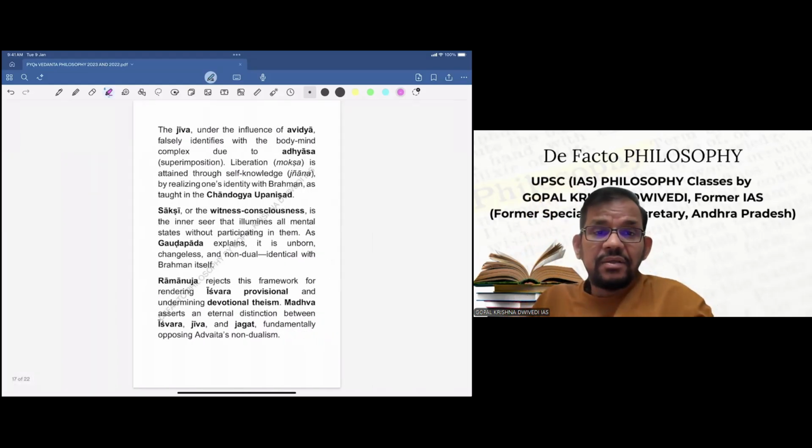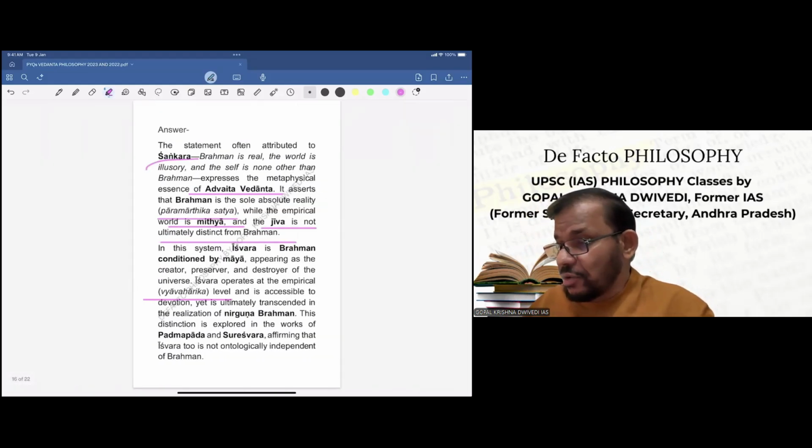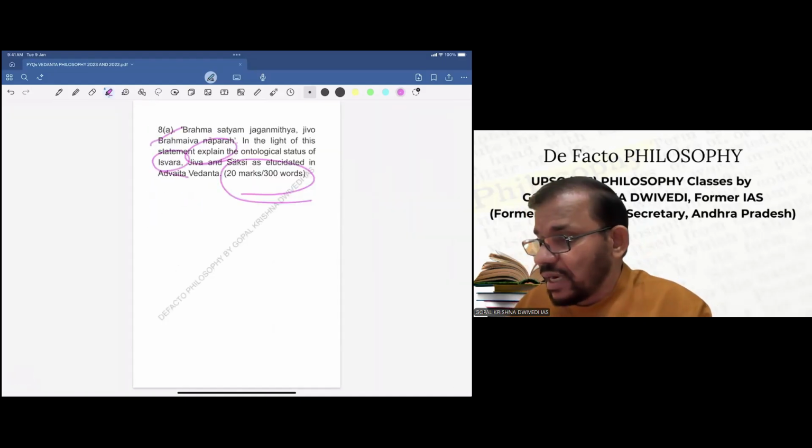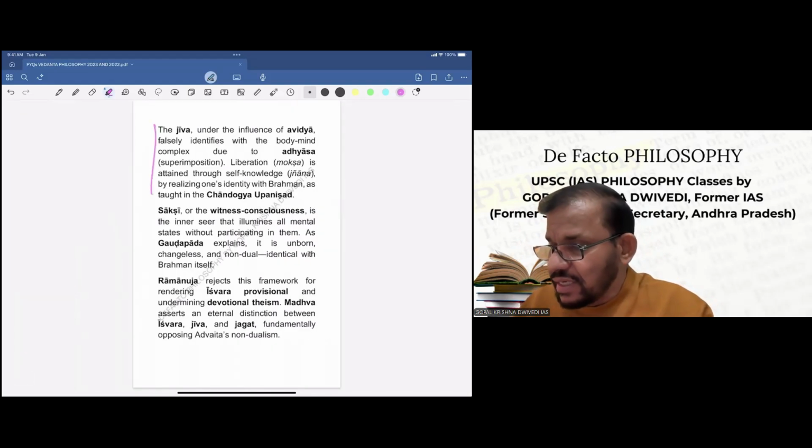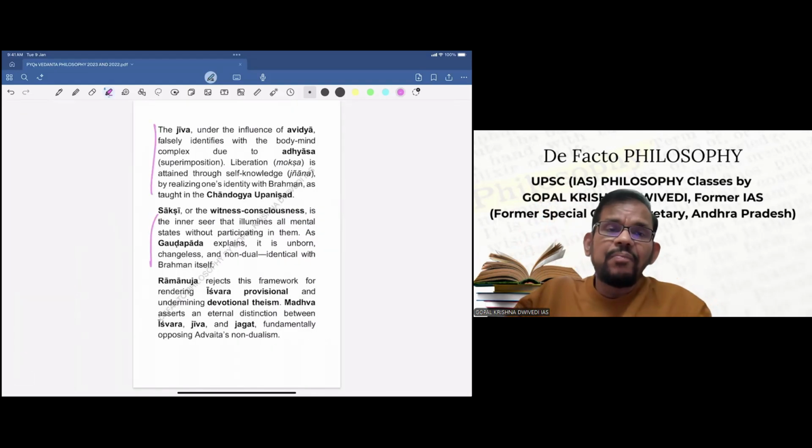Now, what has been asked in the question is first Ishwara's status, then Jiva's status and Sakshi's. So here we have told Ishwara's status. Now we'll go to Jiva's status and then Sakshi's status, because all parts of the question need to be covered. Accordingly, the Jiva under the influence of avidya falsely identifies with the mind-body complex due to